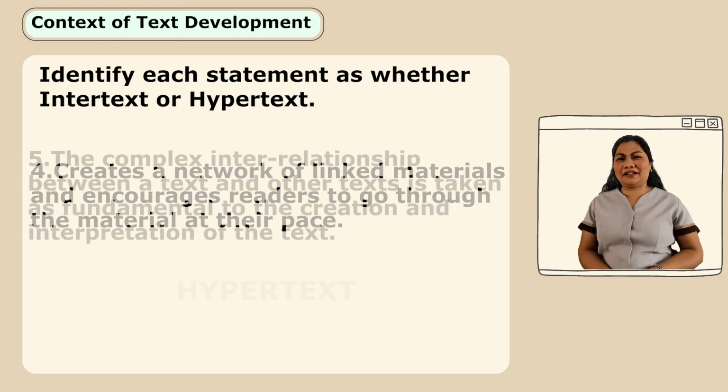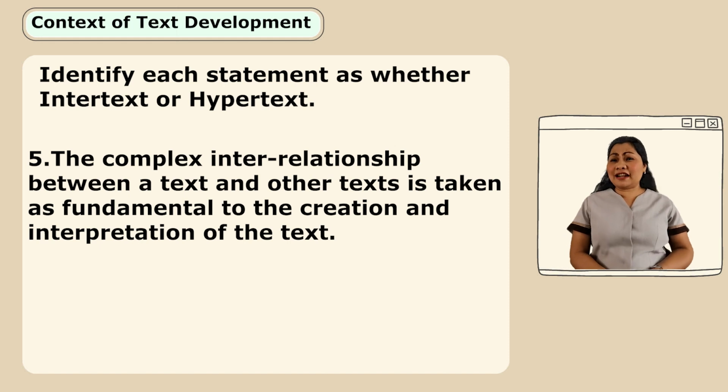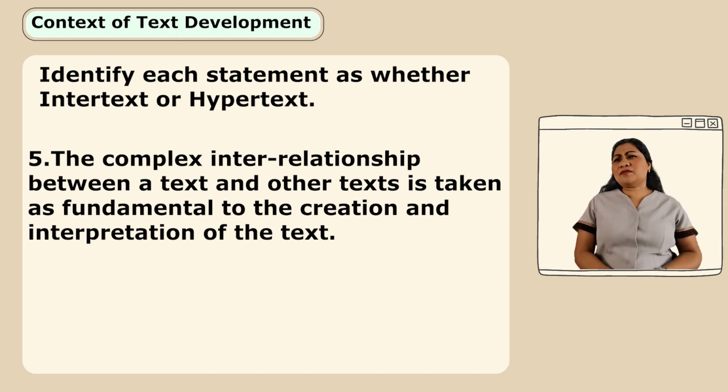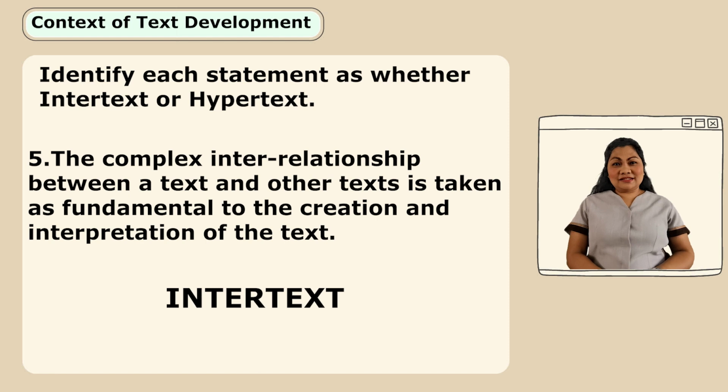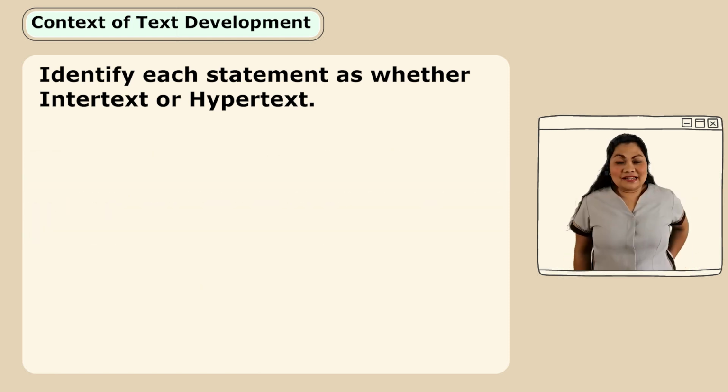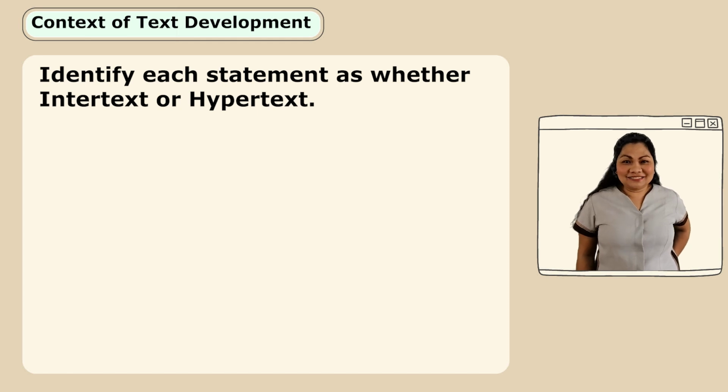The last number, the complex interrelationship between a text and other texts, is taken as fundamental to the creation and interpretation of the text. Intertext, yes, correct. Very good. Any questions so far? If not, let's proceed to our second activity.